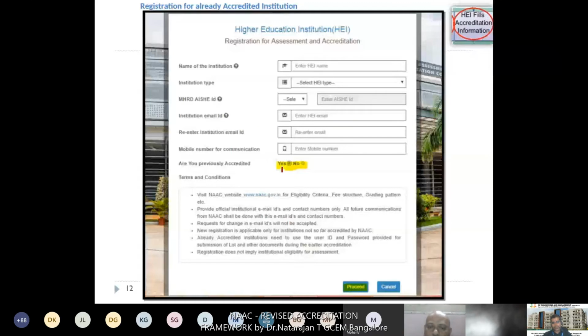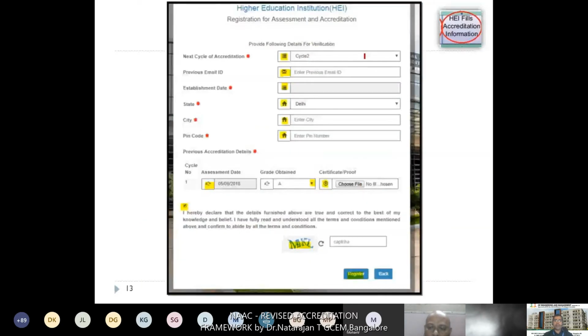Those who are in cycle 2 need to enter a few more details. Next cycle of accreditation, cycle 2; for cycle 3, accordingly, you can enter the appropriate cycle. Then the previous email ID: whatever email ID you gave during the previous accreditation process, you have to give that. Then college establishment date, state and city, all this you know.